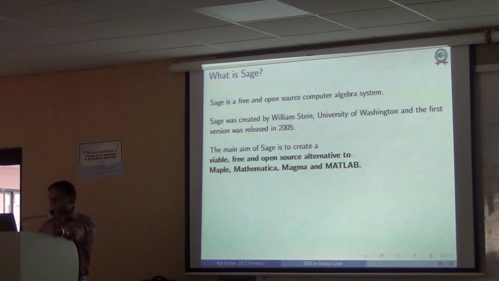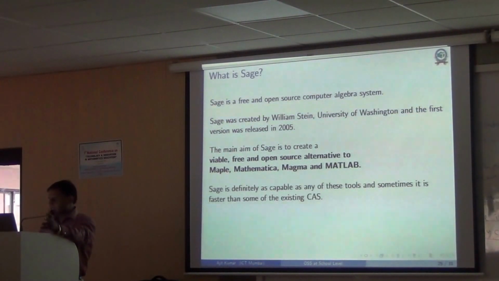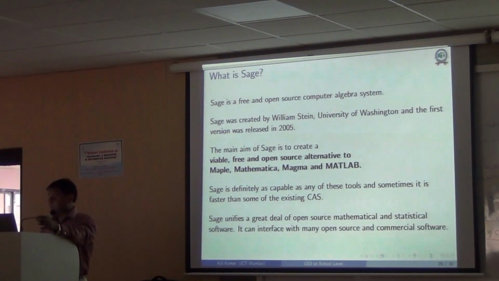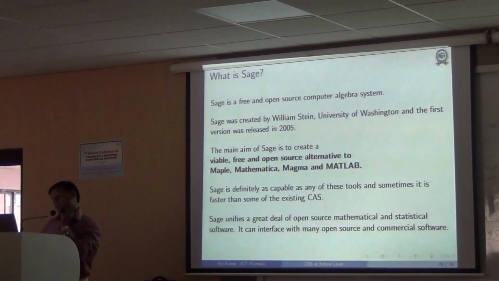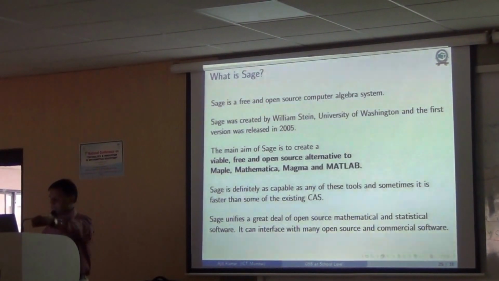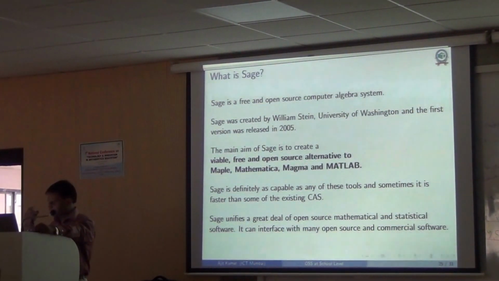His basic aim was to create a viable free and open source alternative to Maple, Mathematica, Magma, and MATLAB, what I call the big 4 M's. So it is definitely as capable as any of these, and sometimes it works faster than Mathematica.